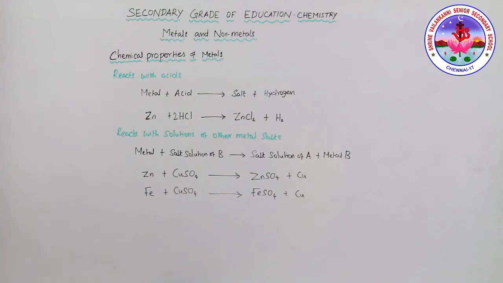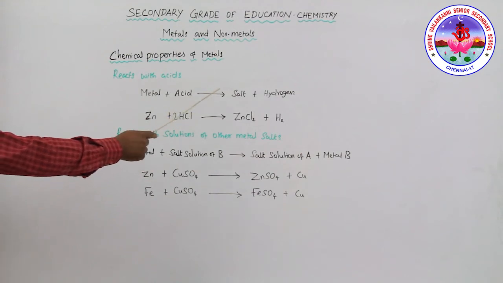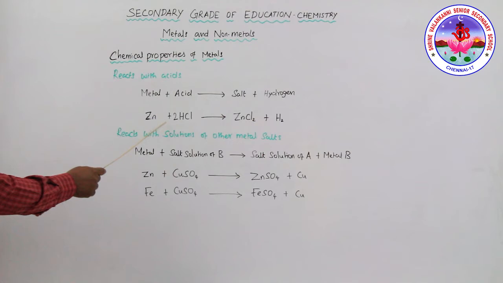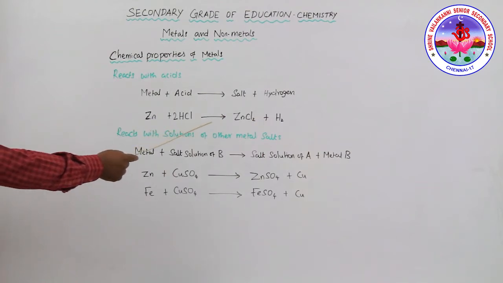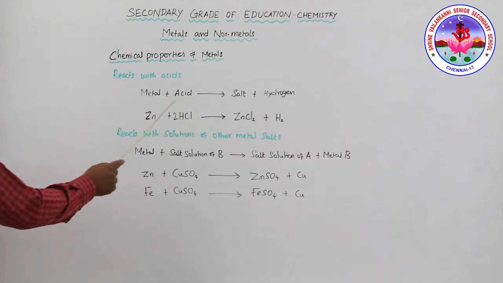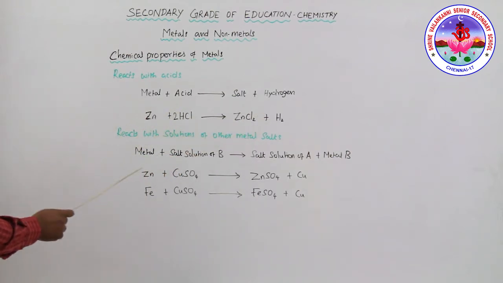See, when metal reacts with acid, what happens? Usually metal reacts with acid, you know that they give salt and hydrogen. The example is zinc reacts with hydrogen chloride to form zinc chloride and hydrogen gas. Here this is the salt and this is the hydrogen gas, so this is acid and this is a metal. So the example of this. Similarly,